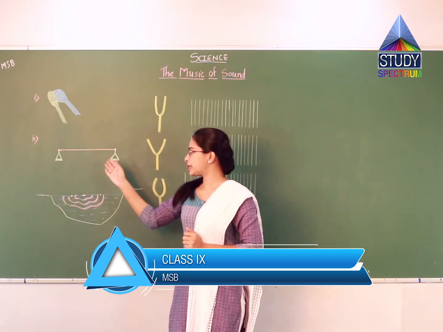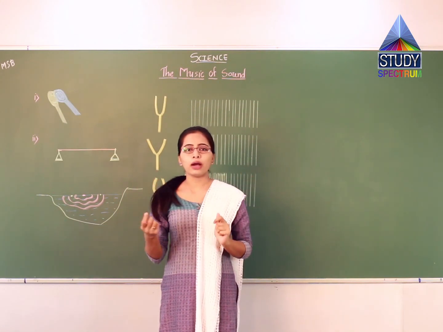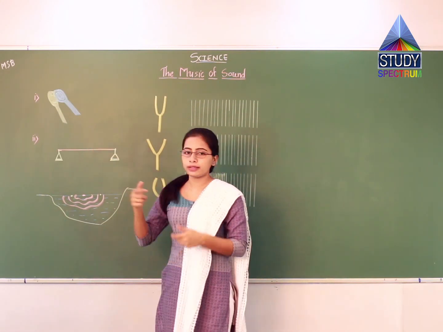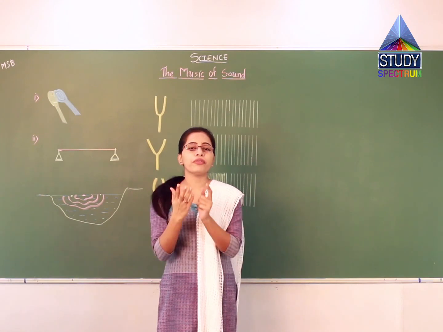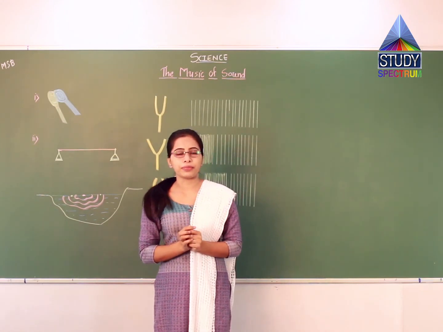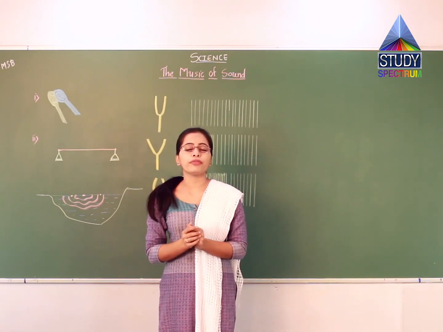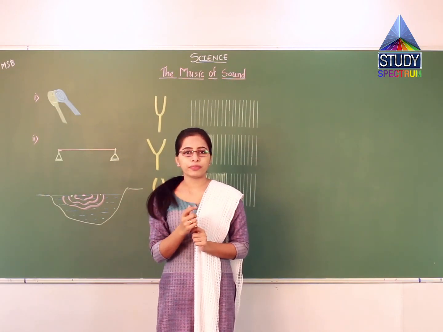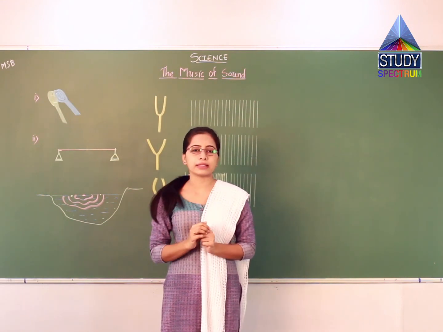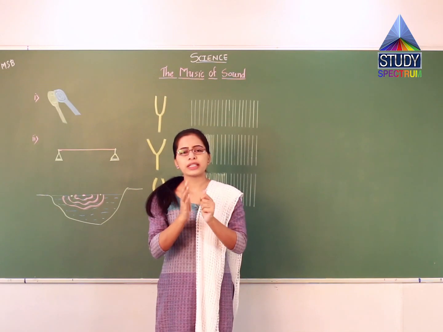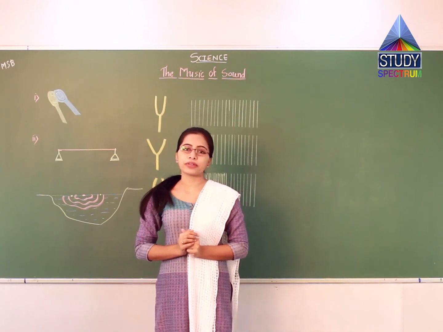In the second case you can see here I have stretched string on two supports. Now what I will do, I will just flick the string. Now string will start vibrating and there will be sound of vibration. In the third example, that I am not drawing, but that you can perform at your home, take the cap of the pen and just take it in front of your mouth and blow air inside. You will hear one sound. So these all are the forms of sound, means different sounds are produced due to different methods.